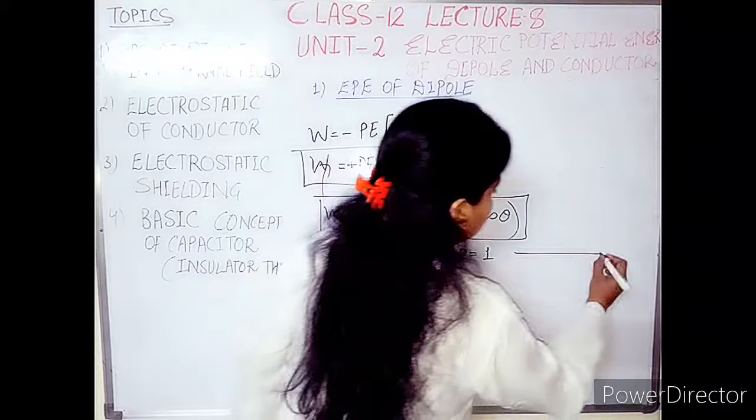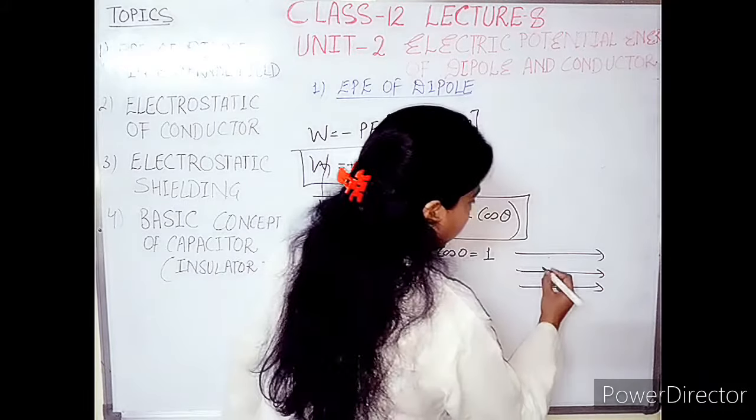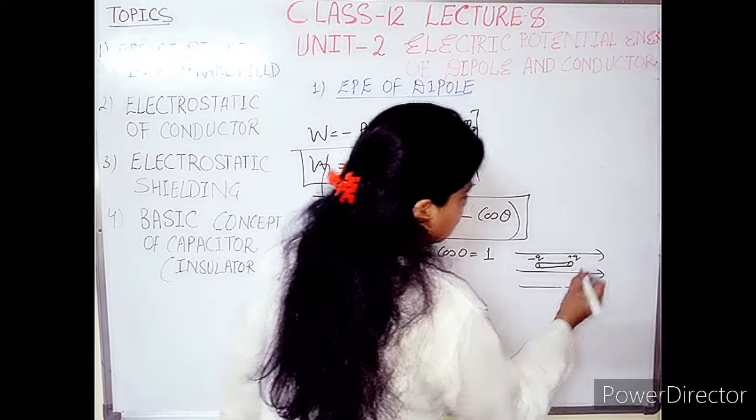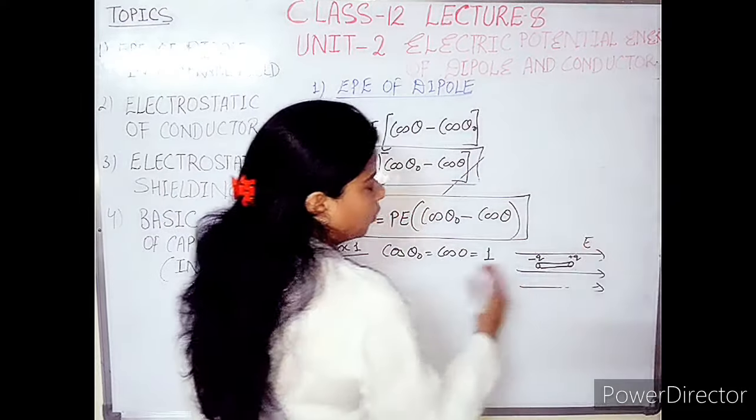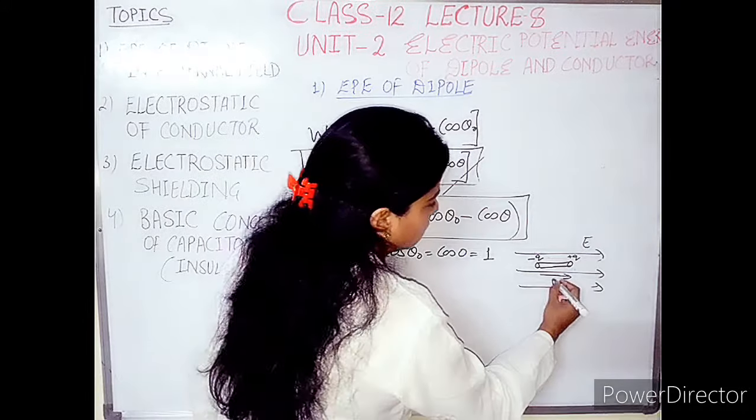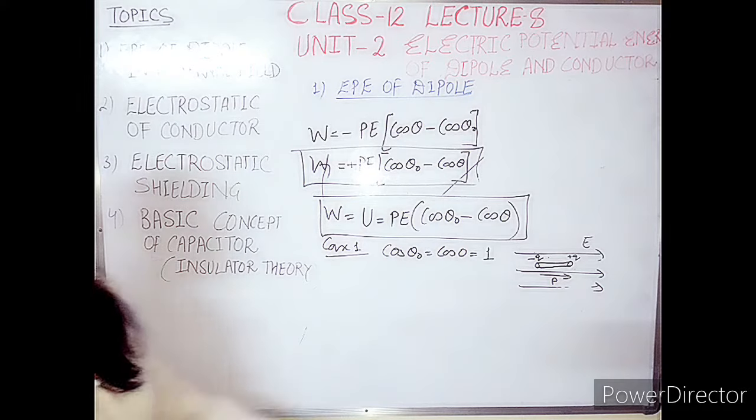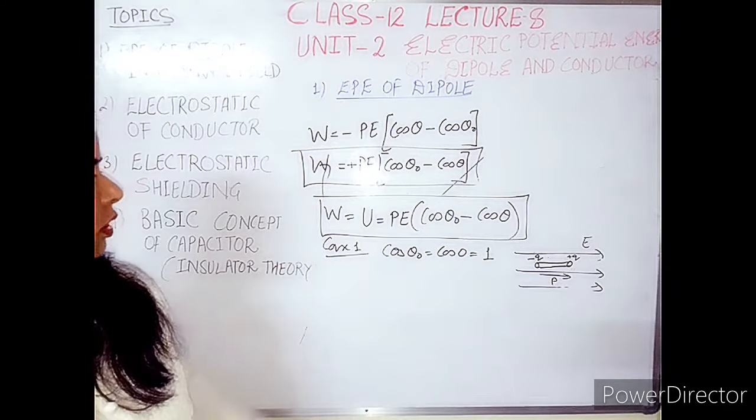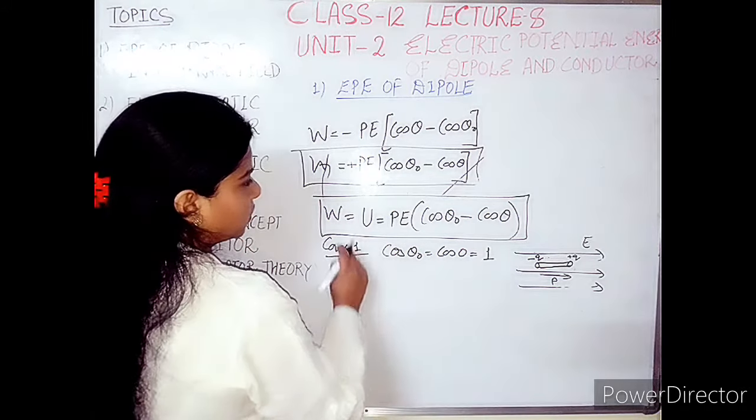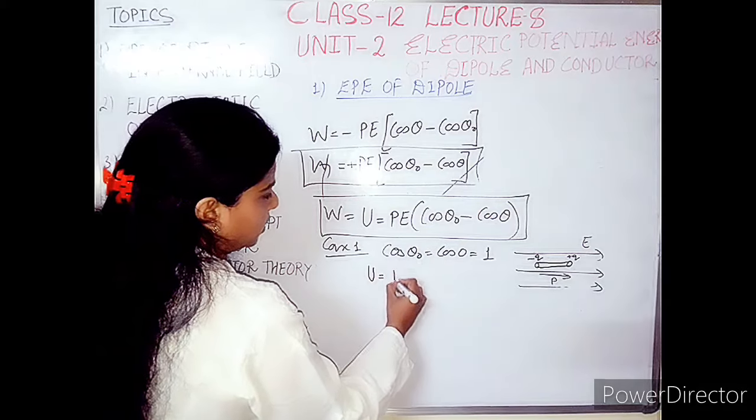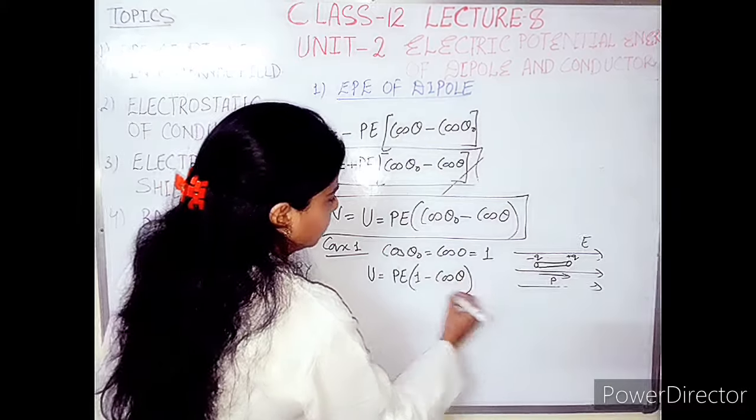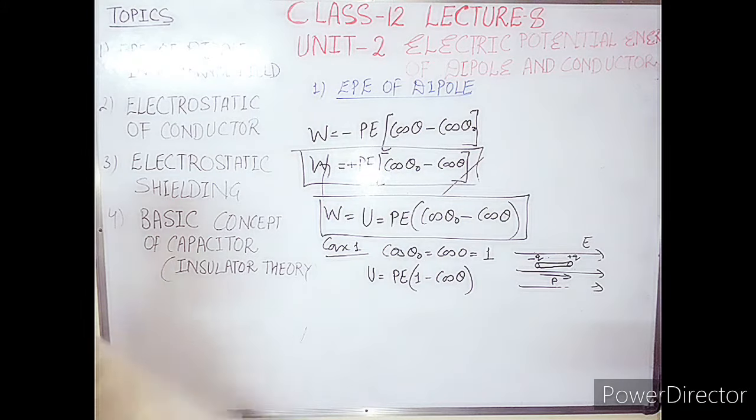Here this is the situation: the electric field, and the dipole entering in this manner. The minus q charge is here and the plus q charge is here. The electric field is from left to right and the dipole moment is again from left to right, from minus charge to plus charge. So they are parallel to each other. That means cos theta naught is cos 0, which is equal to 1. If we put this value in this formula, we get PE times 1 minus cos theta. This is the first case.